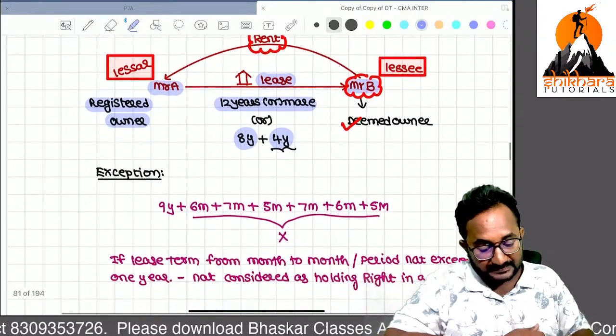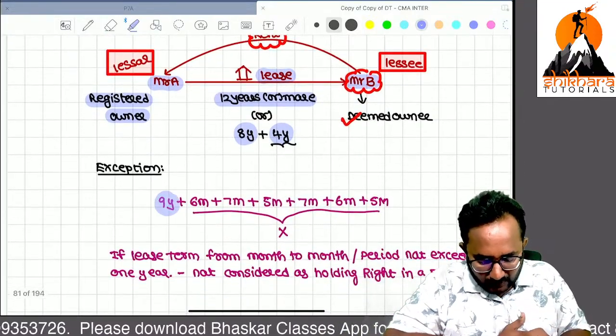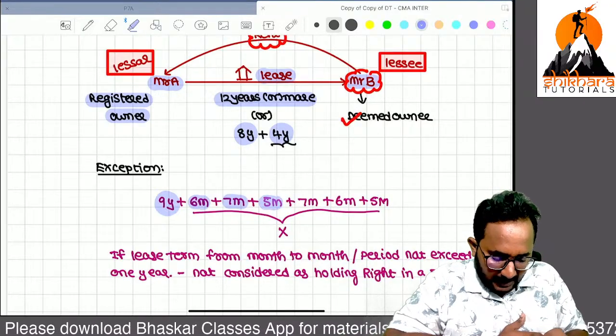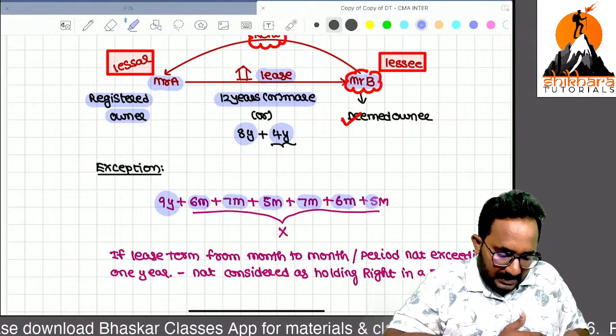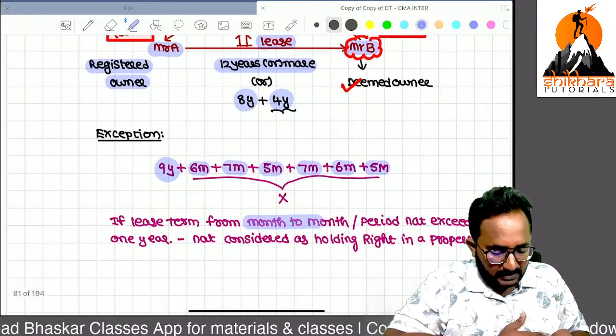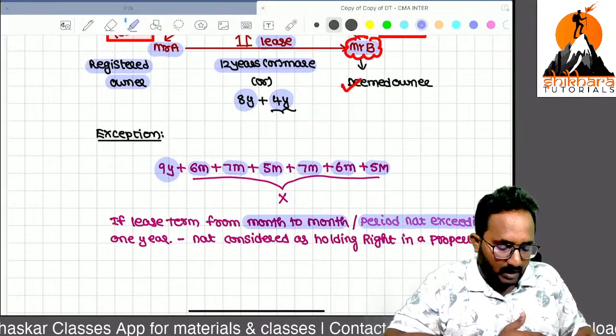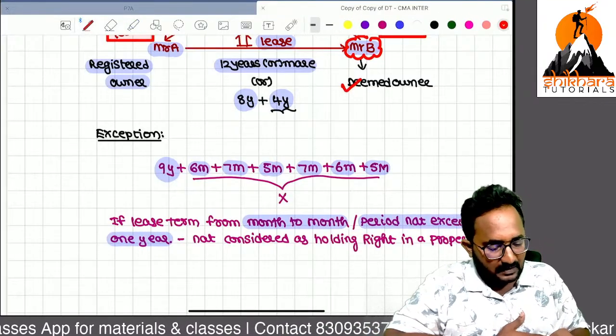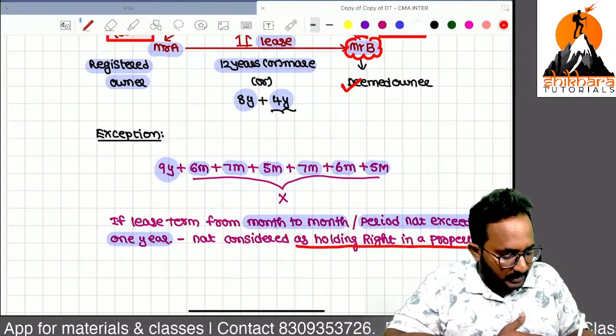Now, one exception. First I have taken the lease for 9 years. Then after that I am doing the renewals, and always the renewal period is less than 1 year. If your lease term is month to month or a period not exceeding a year, that is not considered as holding a right in the property.